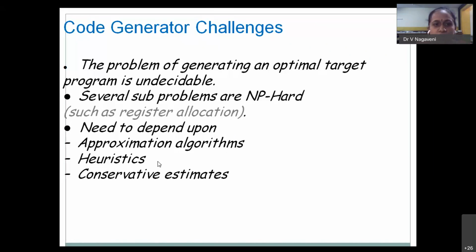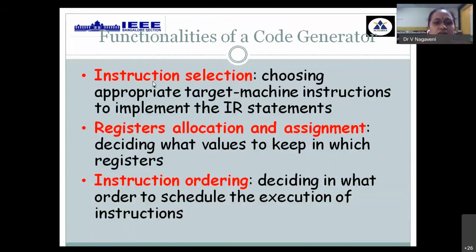Now the main important functionality in code generation is to select the proper instruction to convert into the required assembly level language notation, depending on the type of machine architecture, how many registers are available, and how many we need to assign for my intermediate code. Then how do you order the instructions? The ordering is also important. So the three stages are selection of the type of assembly level language instruction, number of registers available and used, and ordering of the assembled instructions.